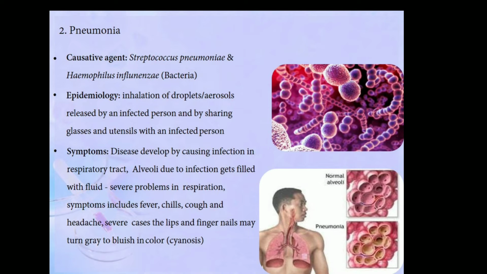The symptoms of pneumonia: it affects the respiratory tract, especially the alveoli. Alveoli get filled with fluid, which leads to severe problems in respiration. There is also fever, chills, cough and headache. In severe cases, the lips and fingernails can turn grey to bluish. This process is called cyanosis. The turning of the lips and fingers to a bluish color is called cyanosis. These are the symptoms of pneumonia.